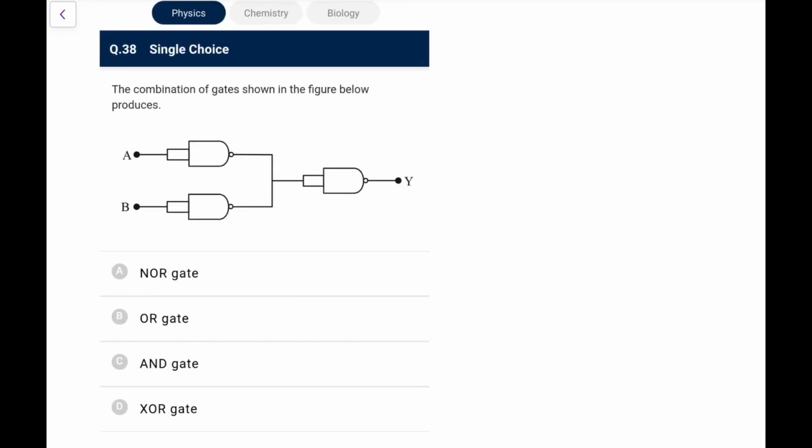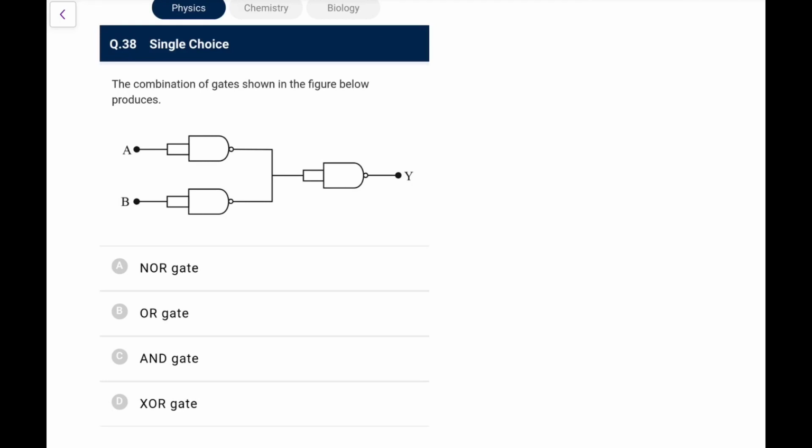Next, the combination of gates shown in the figure is again a standard one.